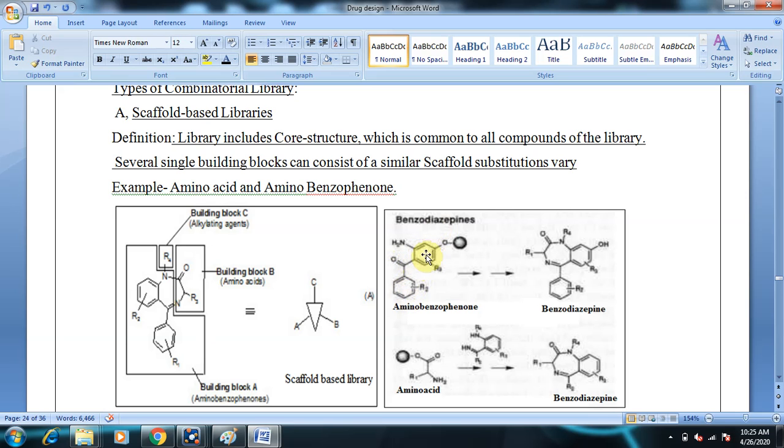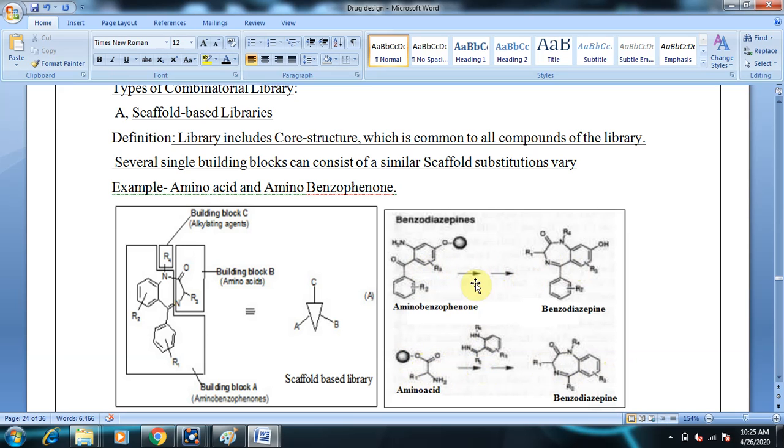This is benzophenone, and this benzophenone has an amine substitution, so this is called amino benzophenone. And here is an amino acid; as you can see, this is a carboxyl group, C double bond OH. This ball is called a bead. We'll be discussing what beads are, but before that, if you replace this bead with H, this becomes a carboxyl group, and at the alpha position you have an amine and there is an R group, so this is an amino acid. So the benzodiazepine can be synthesized from amino acid, or